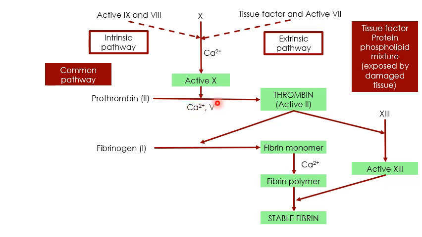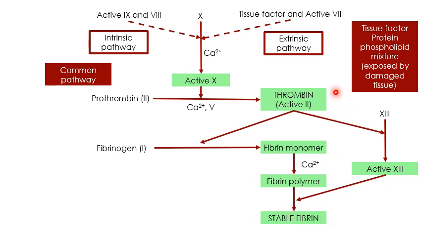Calcium and factor 5 play a very important role in the activation of thrombin. Thrombin will then activate fibrinogen, which is known as factor 1, into fibrin. And then fibrin with calcium can be activated into fibrin polymers. This is when the fibrin molecules will bind to one another to form fibrin polymers, and that will lead to the formation of the stable fibrin clot.